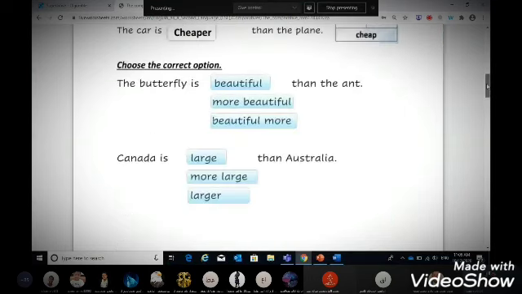We have here 3 options, and you are going to just click the correct option. The butterfly is beautiful, more beautiful, beautiful more than the ant. So here we are comparing the butterfly and the ant. So what do we say? Of course, beautiful is a long adjective, so we use more before the adjective and not after. So the correct answer is the butterfly is more beautiful than the ant.